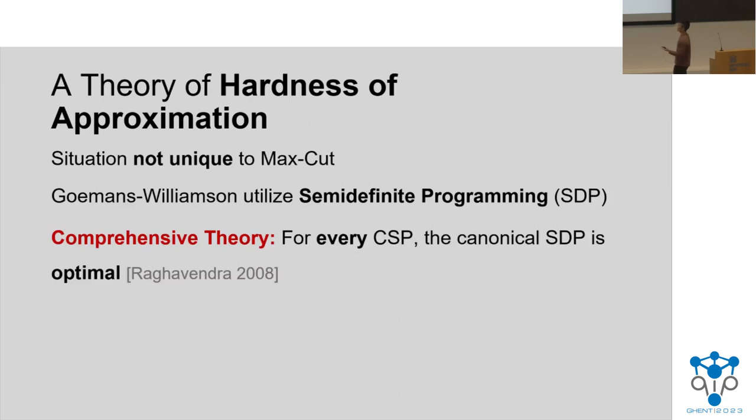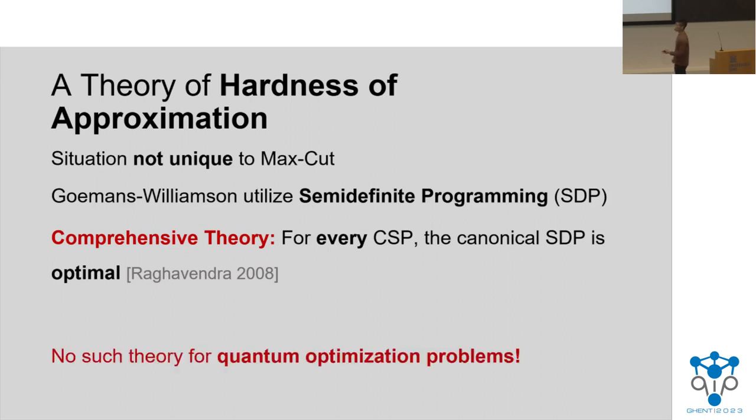And Raghavendra showed in 2008 that actually for every classical CSP, this canonical SDP gives you the optimal classical algorithm for these approximations. It's kind of crazy, and we have a very firm understanding of what classical approximation looks like. Unfortunately, no such theory exists for quantum optimization, and we don't really have a sense of what the right choice of algorithms are.